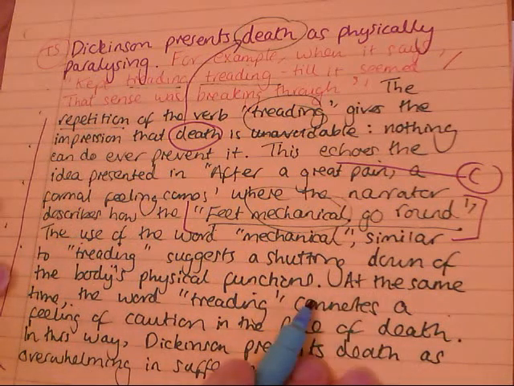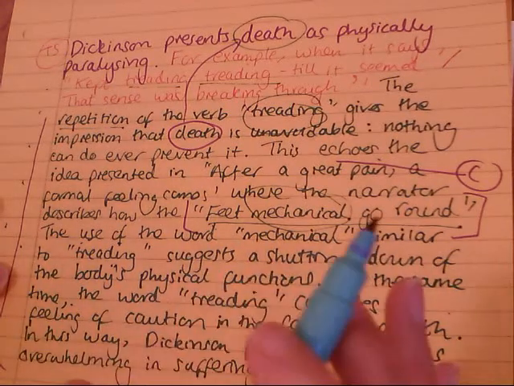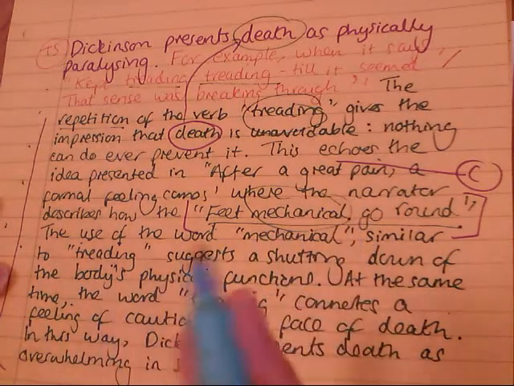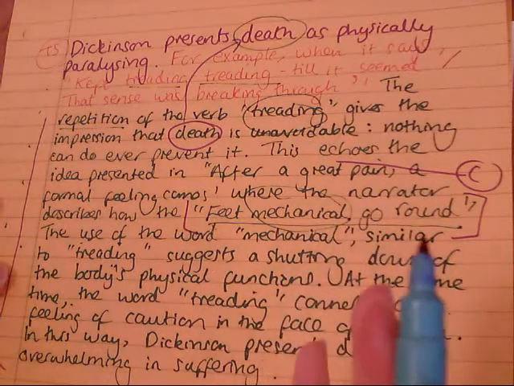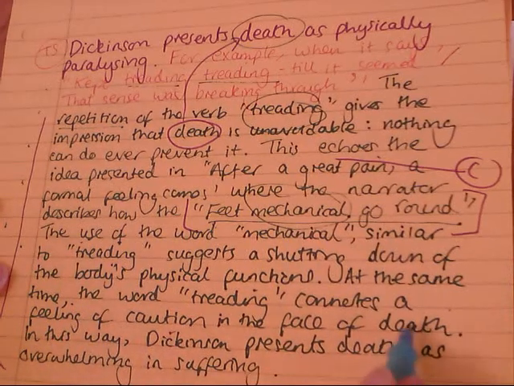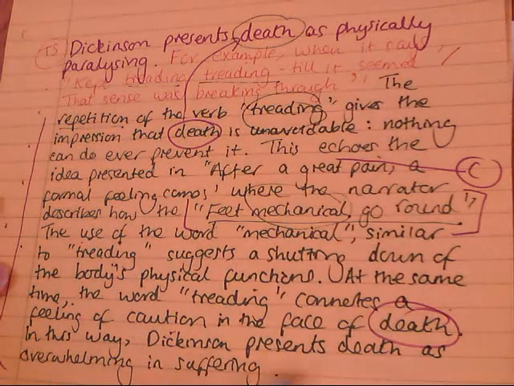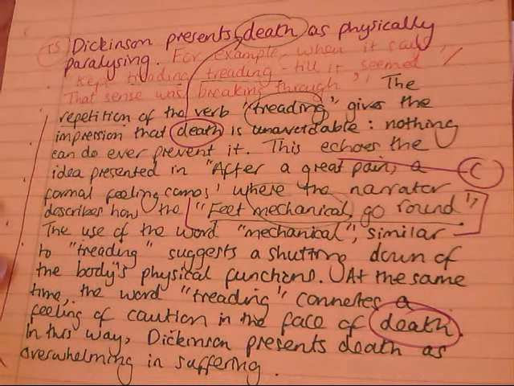And then, it's not over yet, because you can get a lot out of one quotation, and even just out of one word. What else could treading suggest? Well, the fact that she's repeating it could connote a feeling of caution in the face of death, always linking back to the topic sentence. And in this way, Dickinson presents death as overwhelming in suffering.